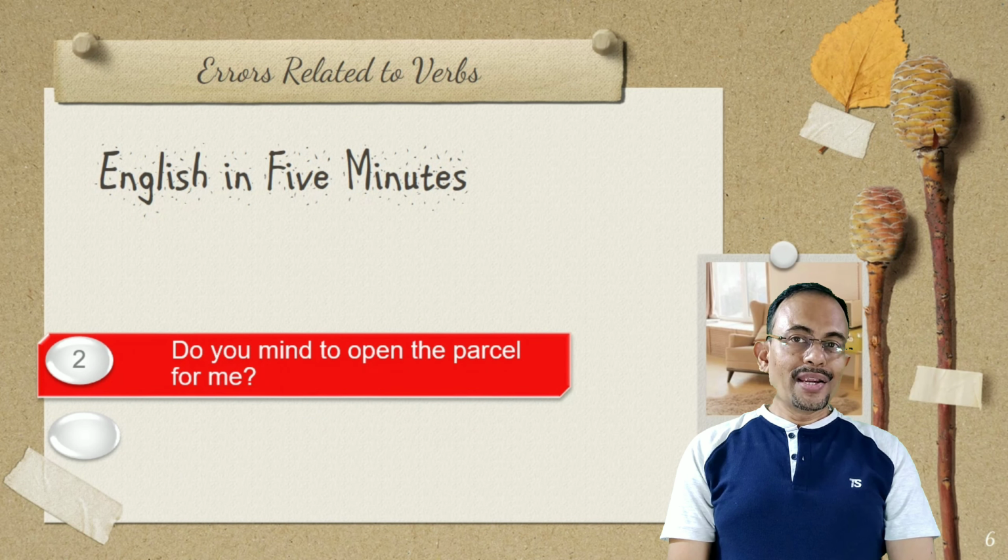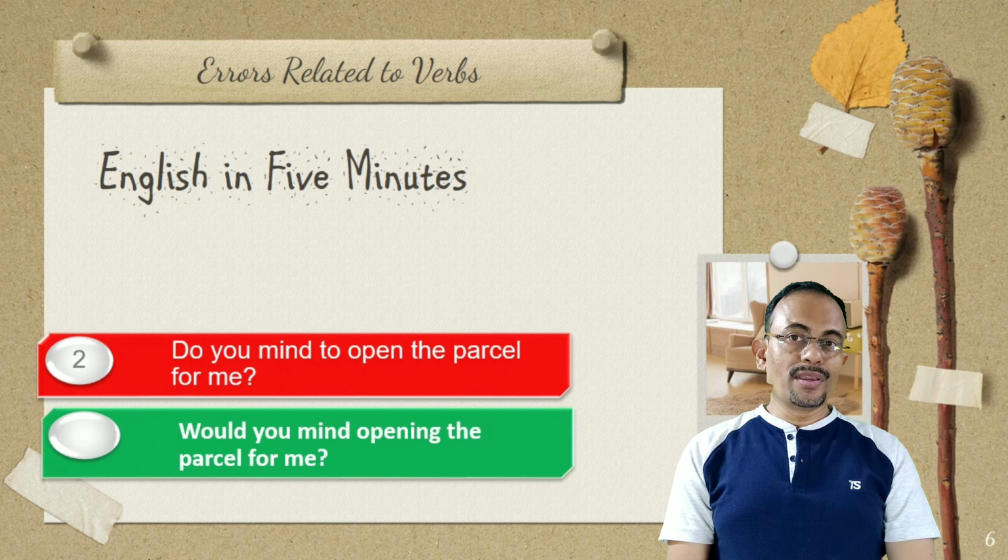Next is, do you mind to open the parcel for me? The correct sentence will be, would you mind opening the parcel for me? When we want someone to do something, we say would you mind, plus the ing form of the verb. Always remember that would you mind is always followed by the ing form of the verb. For example, would you mind visiting my house this evening?